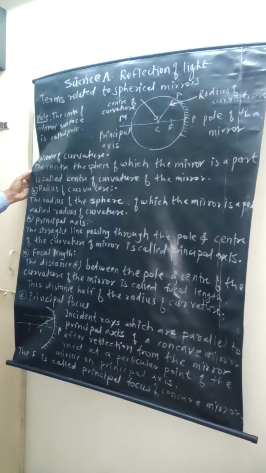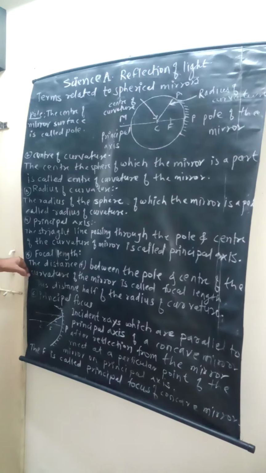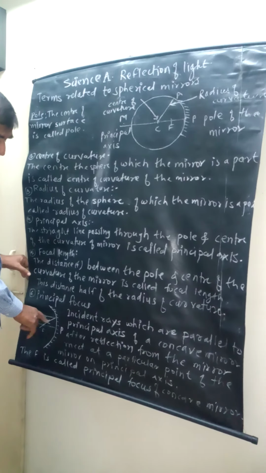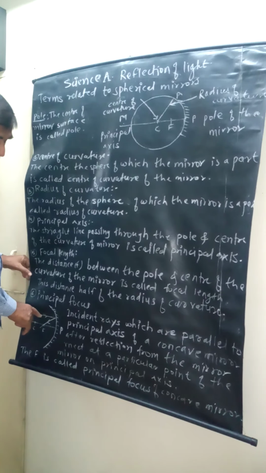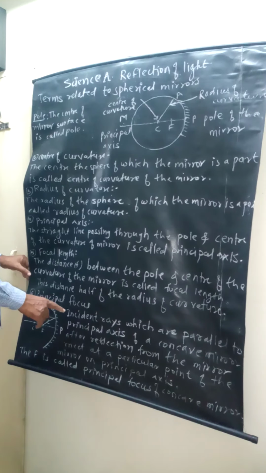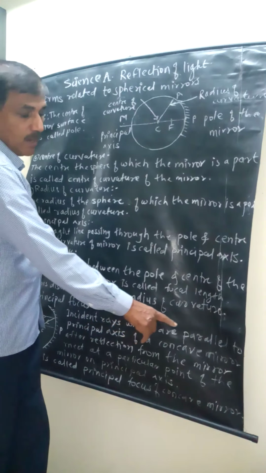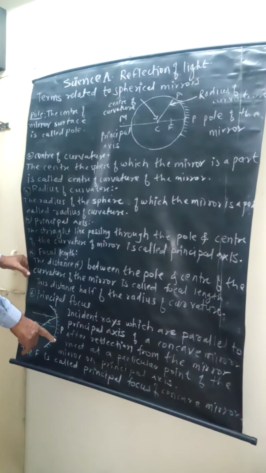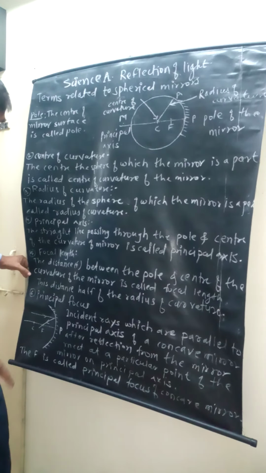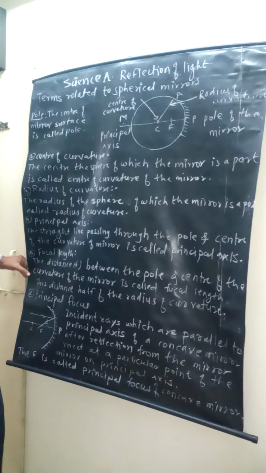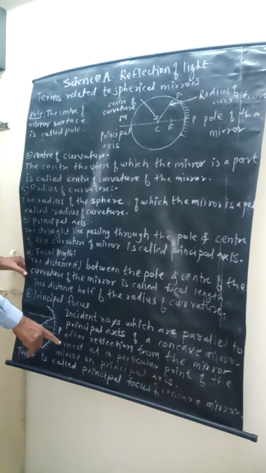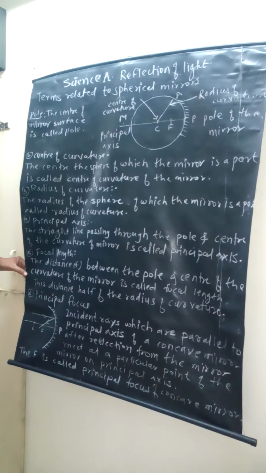Then what is the principal focus? This is the incident ray. When incident rays fall on the concave mirror parallel to the principal axis, after reflection from the mirror they meet at a particular point in front of the mirror.